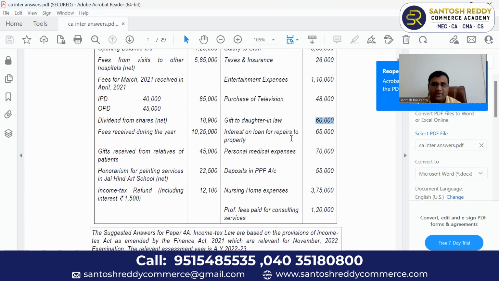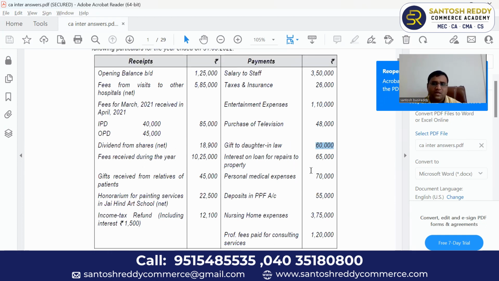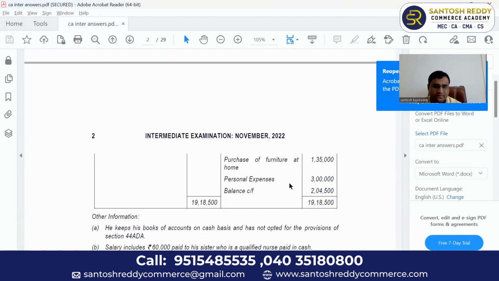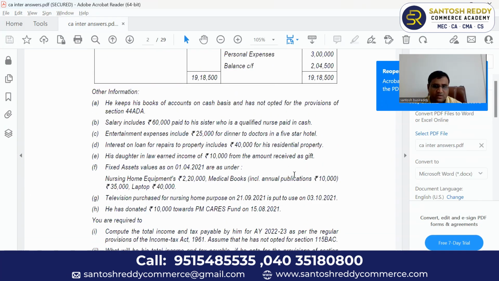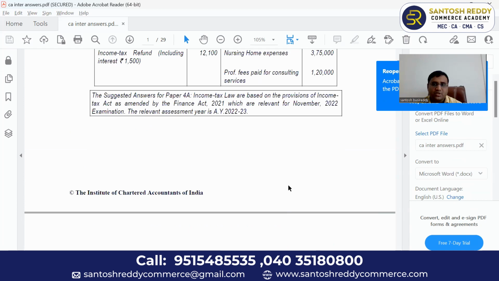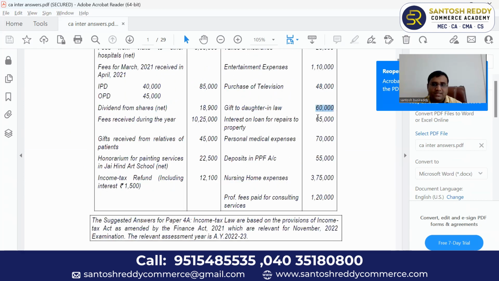Next, interest on loan for repairs to property, 65,000. He has taken some loan for repair to office property. But out of that, you can go to other information. I just studied that interest on loan for repairs to property includes 40,000 for his residential property. So out of 65,000, 40,000 is for residential property.